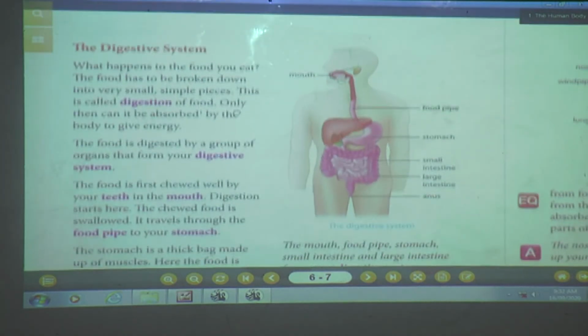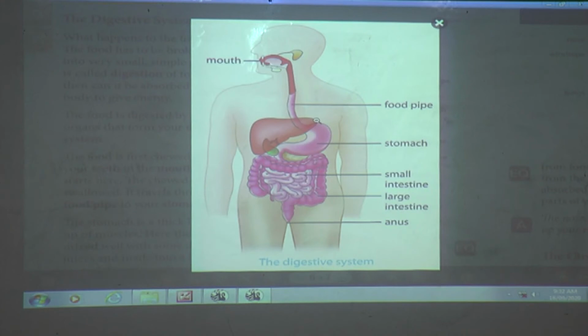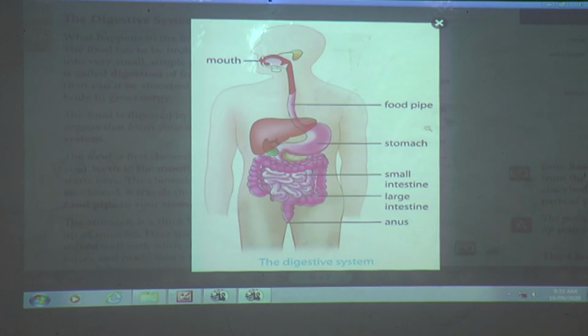Now the next system we are going to see is the digestive system. Now what is the digestive system, students? Can you see here? In the digestive system these parts are very important: mouth, food pipe, stomach, small intestine, large intestine and anus. These are very important organs in the digestive system.